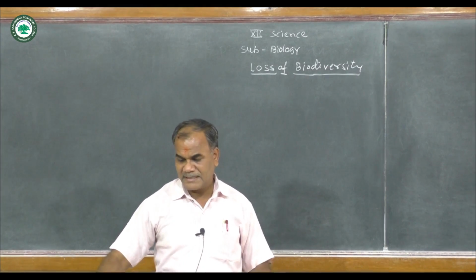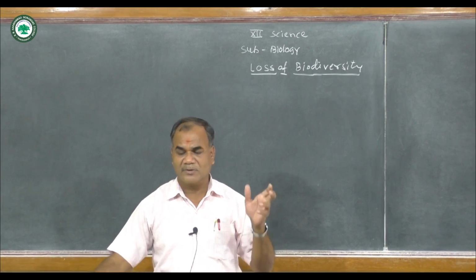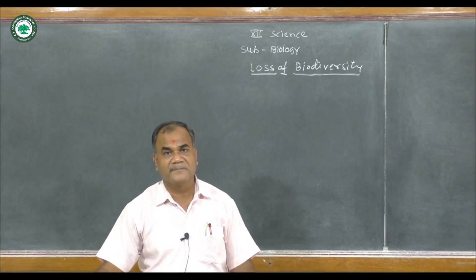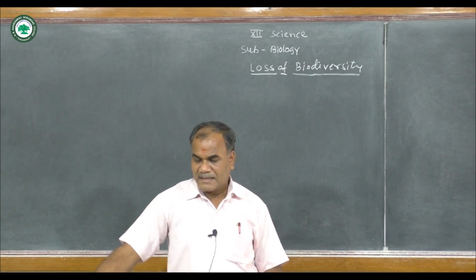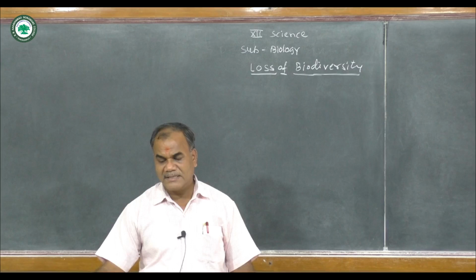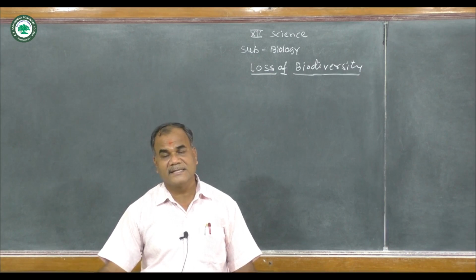If we look at the history of the earth from the ice age, the current loss of biodiversity is considered to be the 6th extinction.